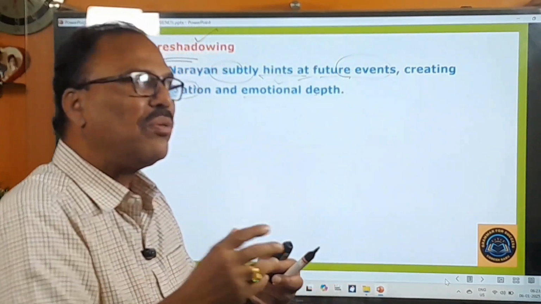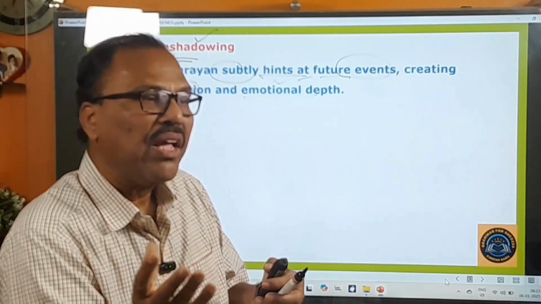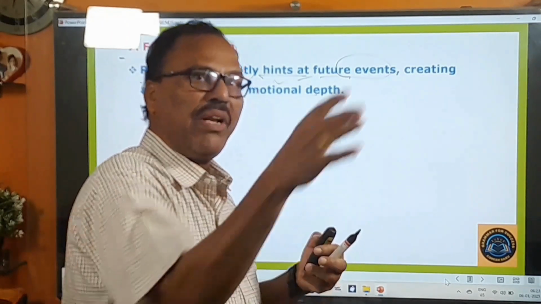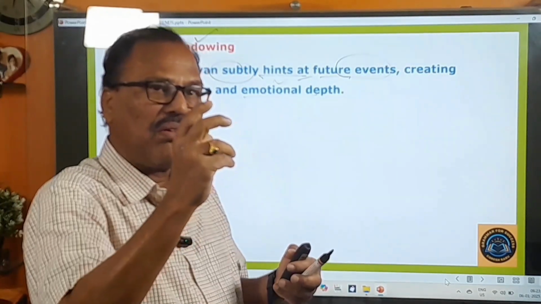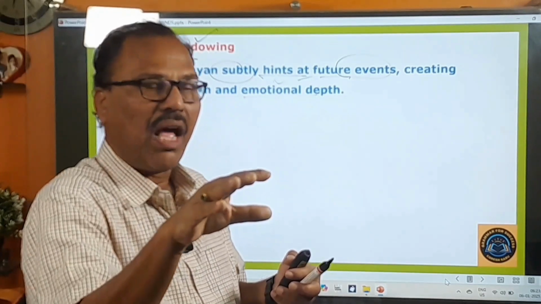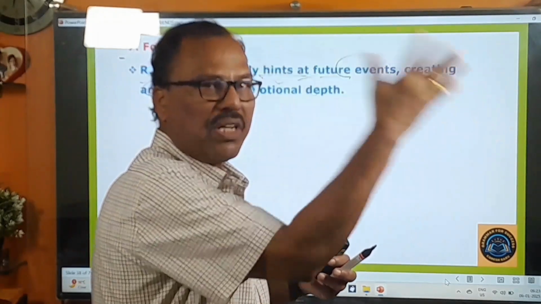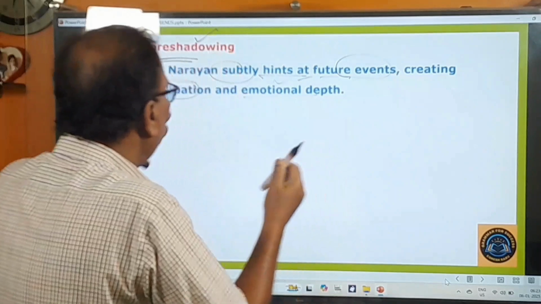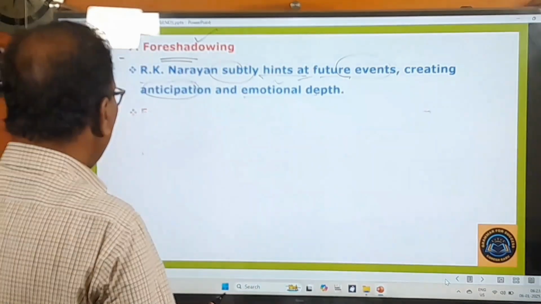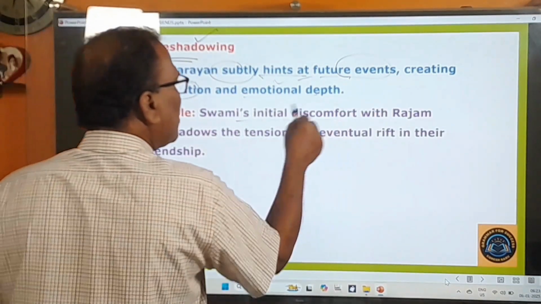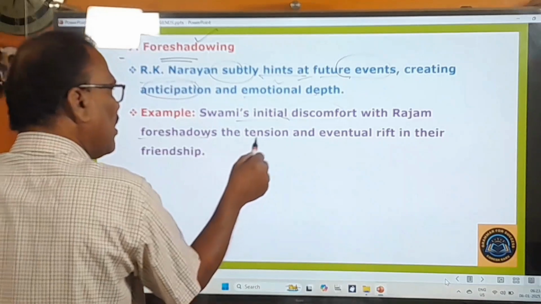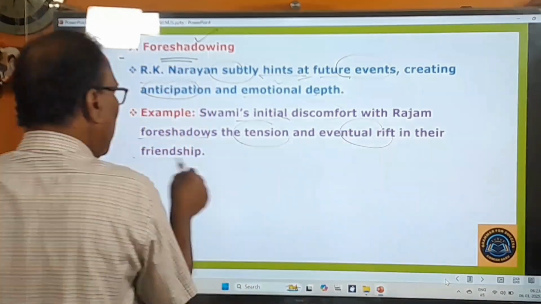So in order to make the readers read that novel completely, the writers will give hints every now and then about the future incidents, future events. That is called foreshadowing. And one example is given here. Swami's initial discomfort with Rajam foreshadows the tension and eventual rift in their friendship.